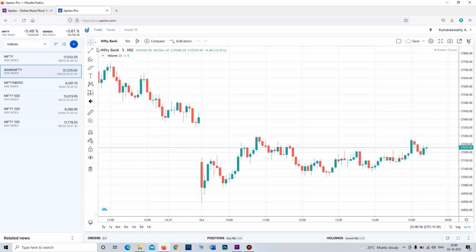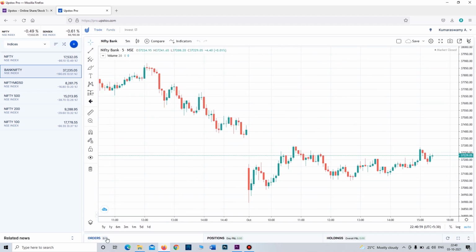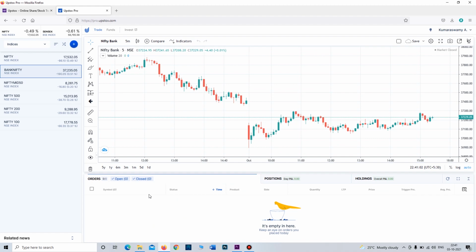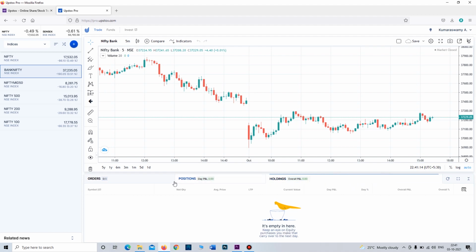Okay, now orders: when you buy something like shares, here it will show you, and this is positions, P&L, the profit and loss statement. This is holdings. When you buy shares and hold for the long term, here it will show you.